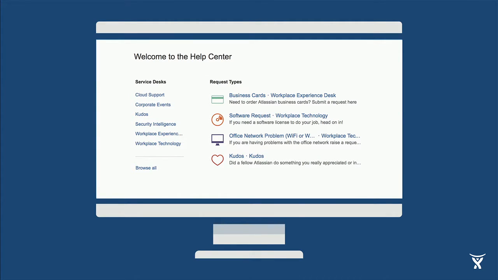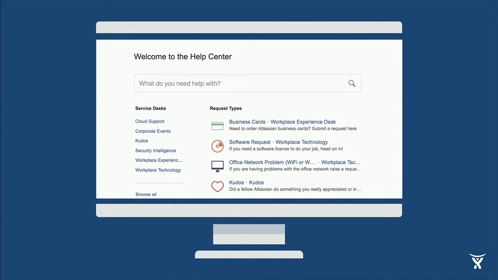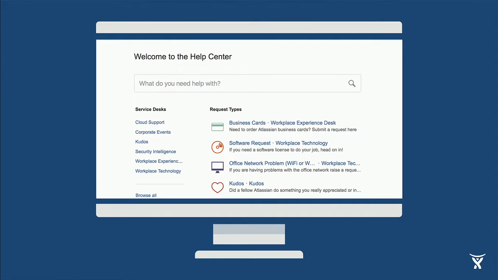Now we thought, no worries. We got this. A simple way to solve this scalability problem is to add a search bar to search across all of the request types across all of these service desks. Now this is exactly what we did. And it wasn't just basic hacked up string matching.